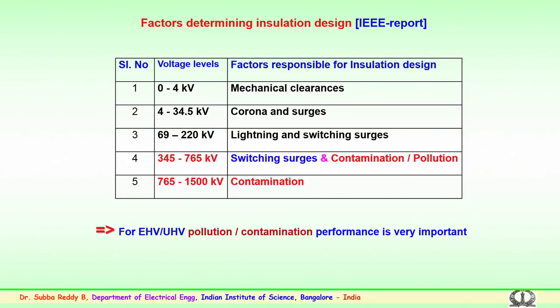So, how serious is that, how does it happen, why is it so important? The reason is that contamination or pollution flashover occurs at the normal working voltages.